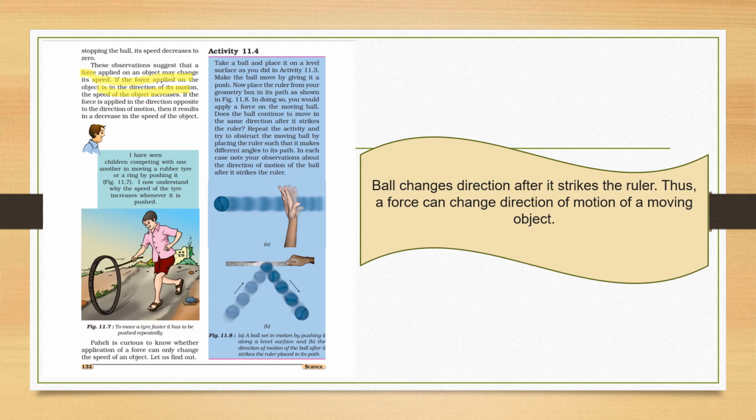Then we place the ruler from the geometry box in its path. When the moving ball strikes the ruler, it will not move in the same direction. Its direction changes, and because of the ruler it moves at a different angle. So the ball can change direction after it strikes the ruler.